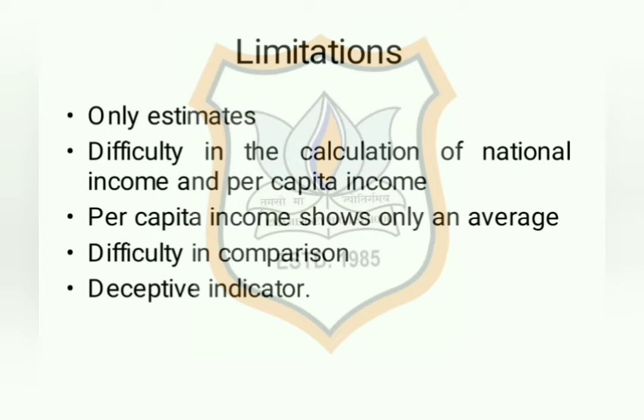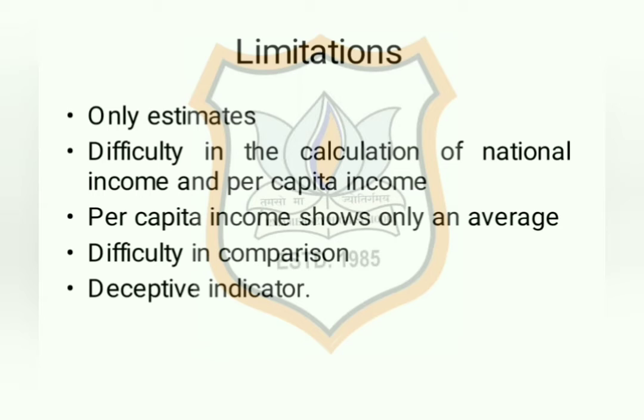Next one, that is difficulty in calculation of national income and per capita income. We have already seen that there are various difficulties in calculating national income like illiteracy, barter transaction, tax avoidance, tax evasion, and so on. In the same way, whether per capita income should be at current prices or at constant prices. So this kind of difficulties also make it difficult to know about the real situation regarding the per capita income.